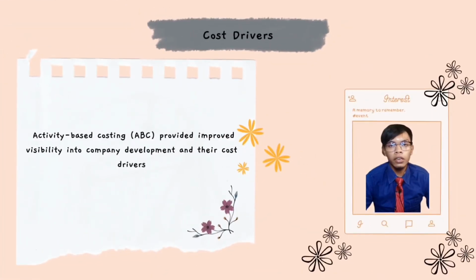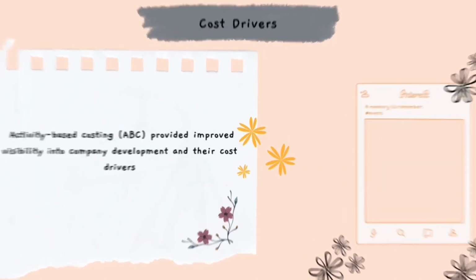The second difference is cost driver. Because activity-based costing provides improved visibility into company development and their cost drivers, managers will be able to eliminate expenses associated with non-value added activity and improve the efficiency of current development information.